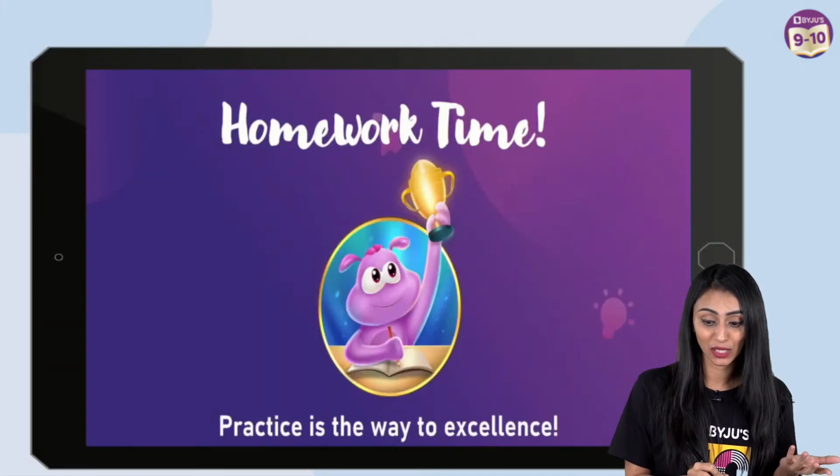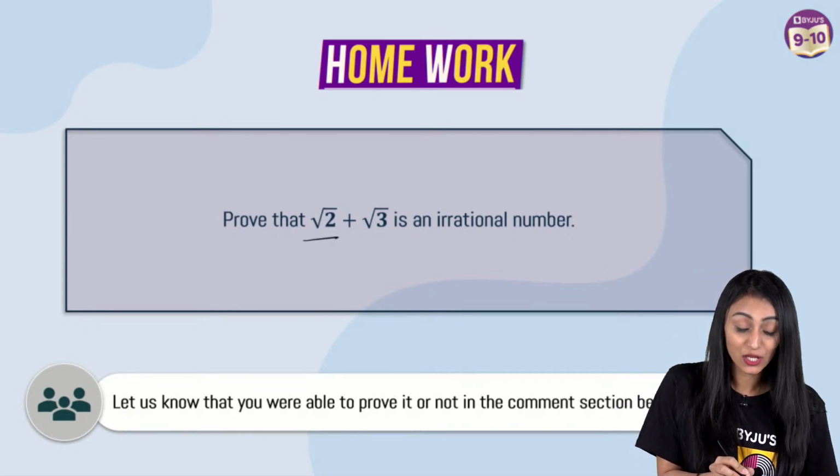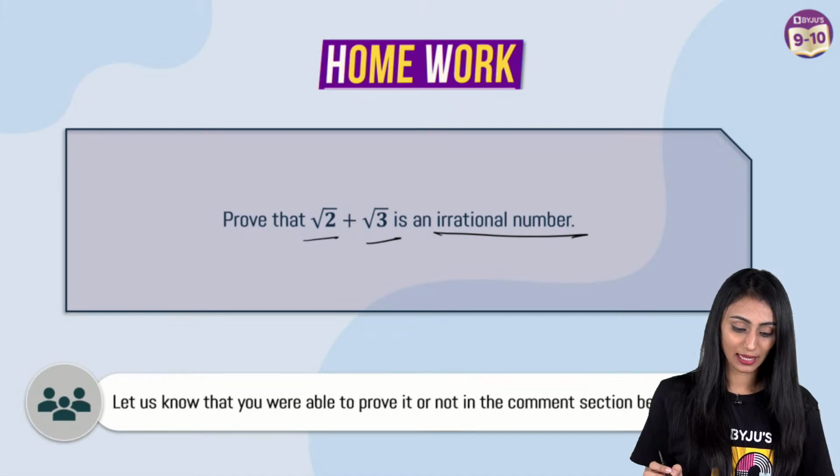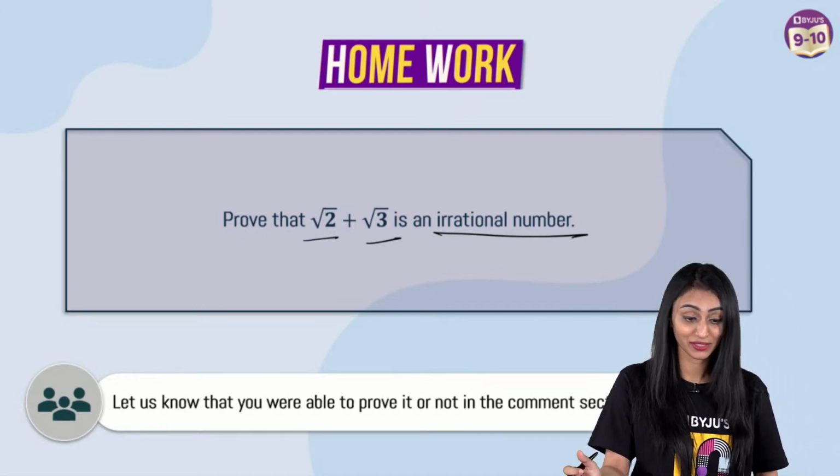But I cannot leave you without the homework. So let's quickly take a look at the homework question. You have to prove that root 2 plus root 3 is an irrational number. And let us know whether you were able to prove it or not in the comments section after the session.